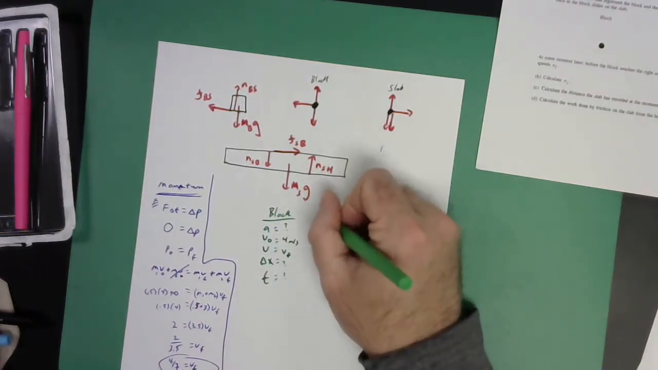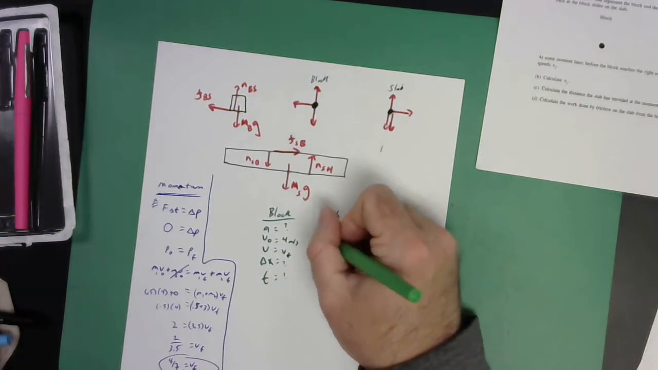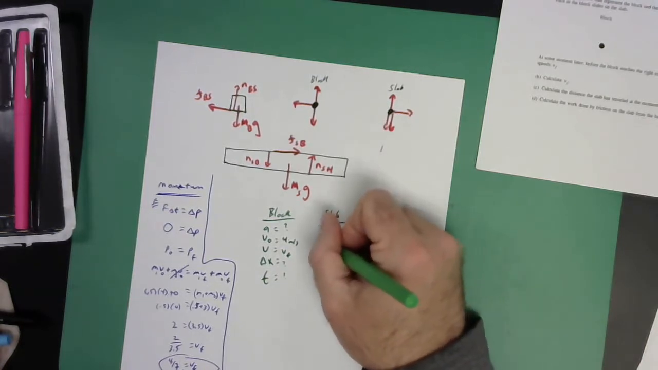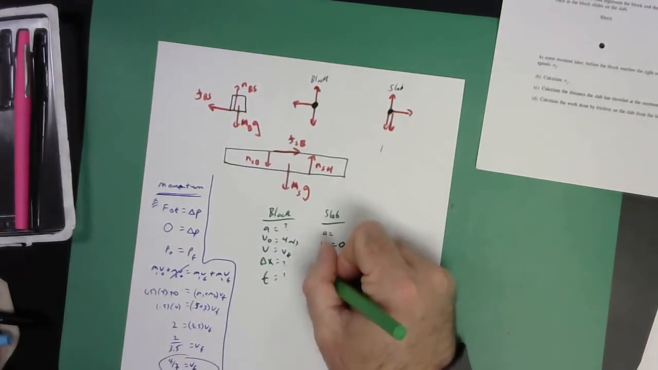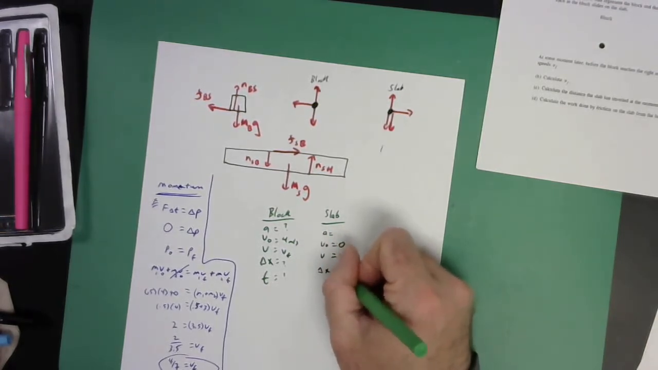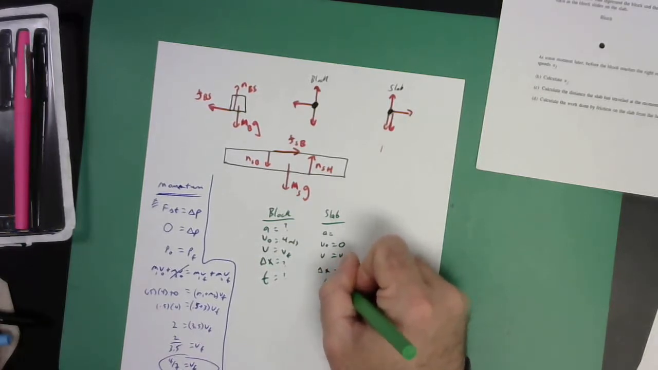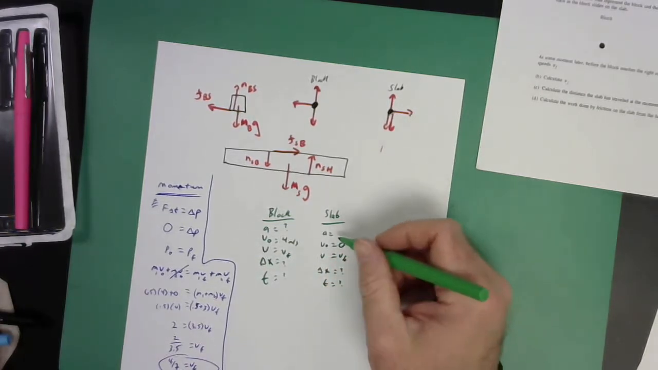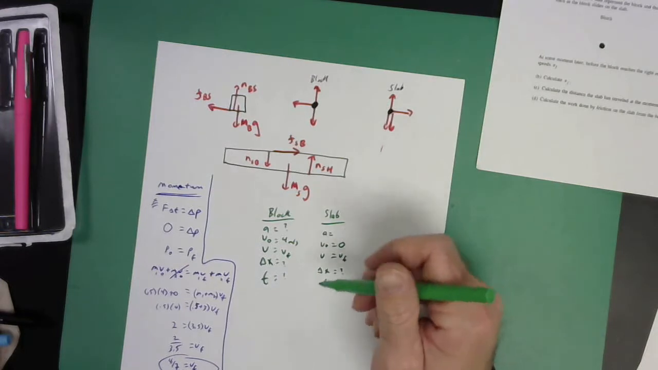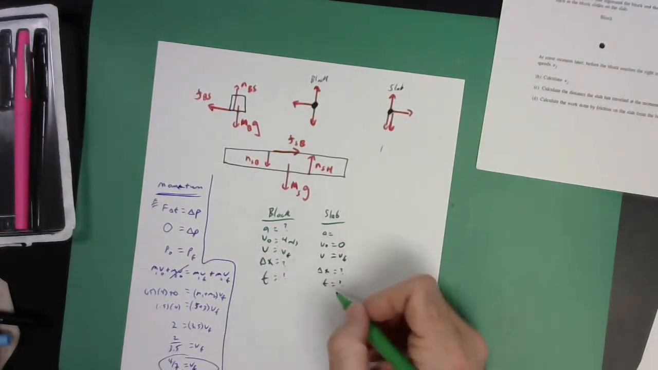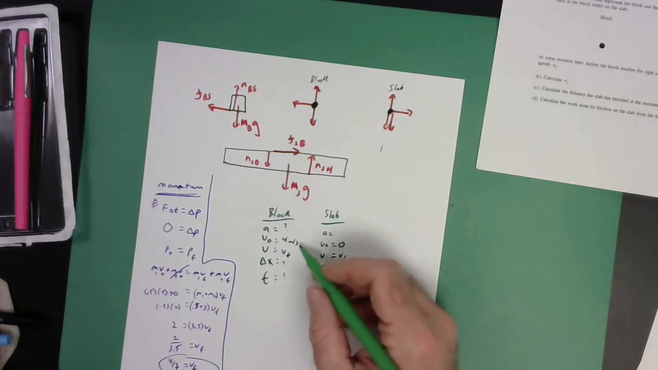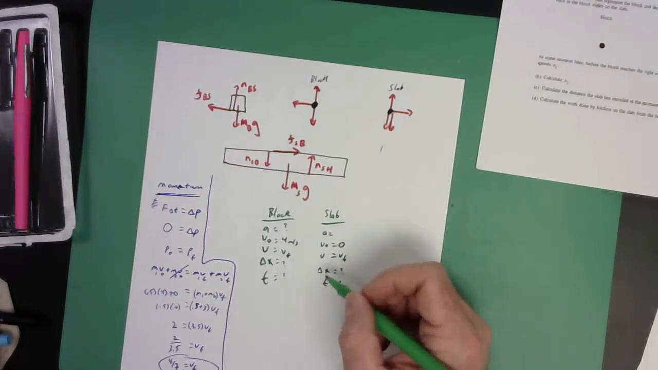If I talk about the slab, you're going to say acceleration, don't know. Initial velocity, 0. Final velocity, that's that v final. Delta x, don't know, right? Time, don't know, right? Oh my gosh, what is going on here? Now we do know that it's the same time for both to reach that final velocity. The t's are going to be the same.